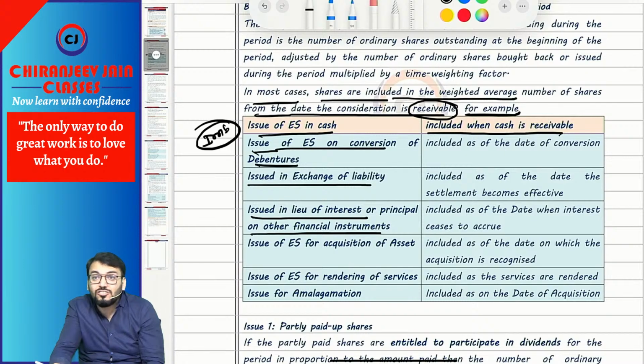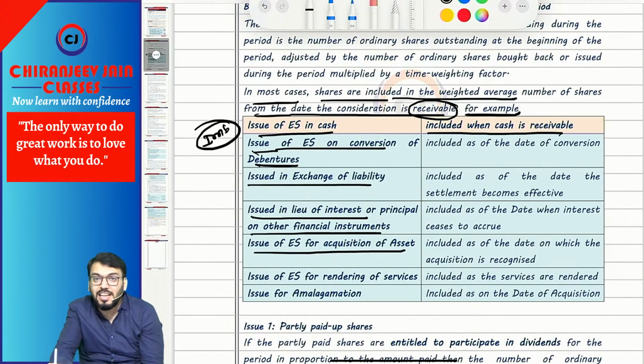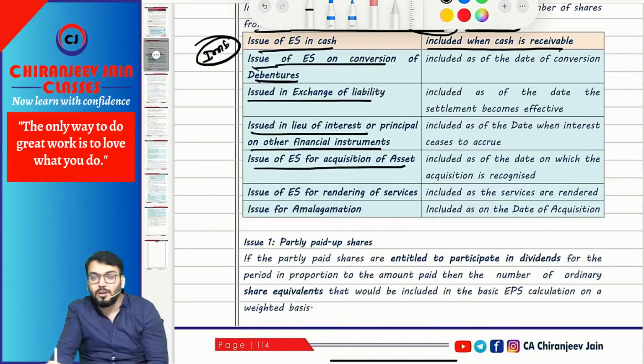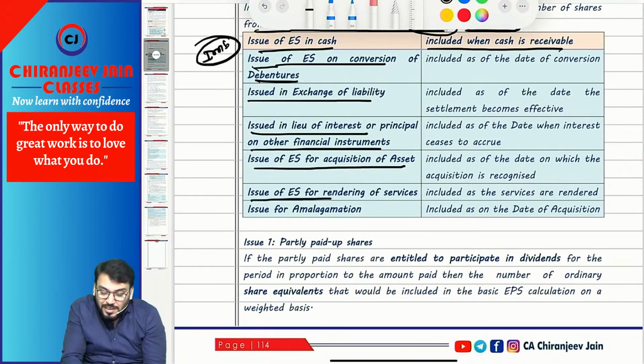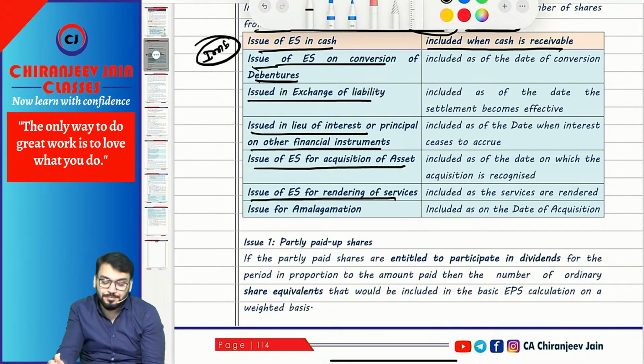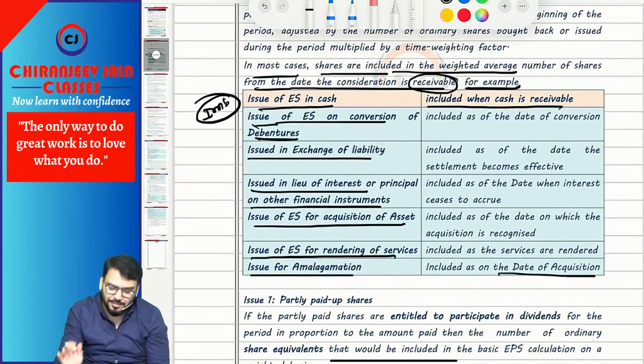when the interest ceases to accrue, means no interest will be charged. Issue of equity shares for acquisition of an asset is included from the date when the asset has been recognized. So once the asset has been recognized, from that date the weighted average number of shares will be taken. Issue for rendering of services is included from the date when the services are rendered. Issue for amalgamation is included from the date of acquisition. This is important.